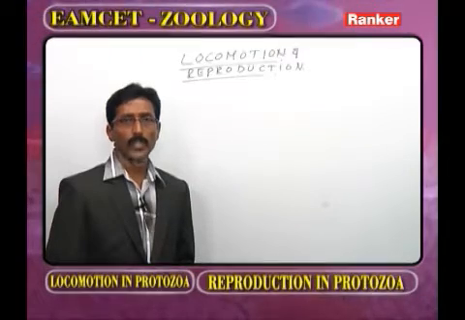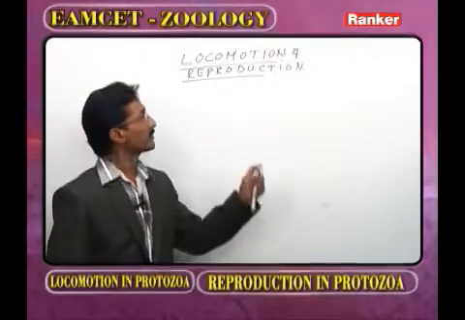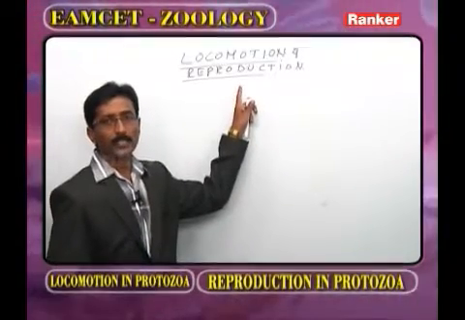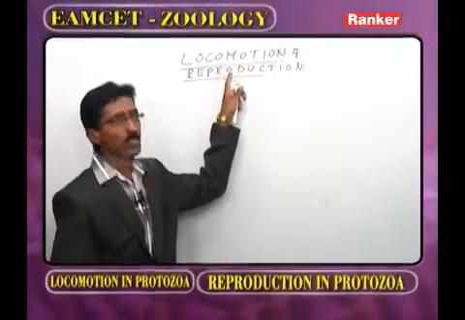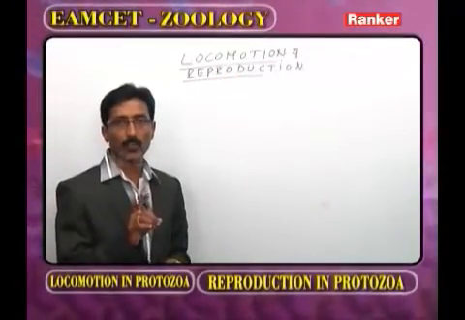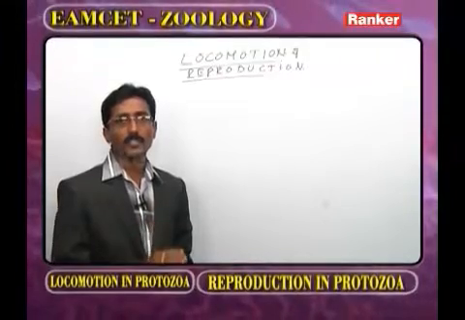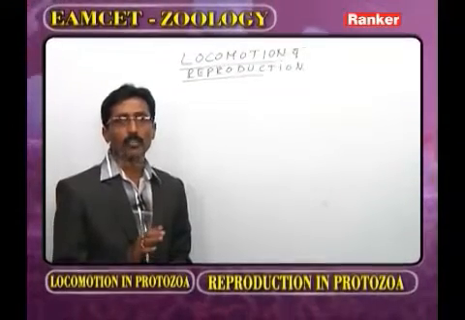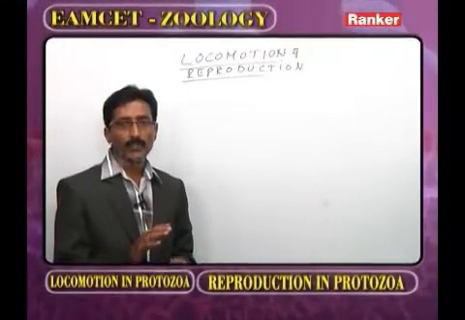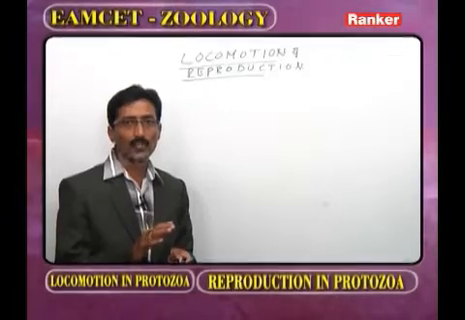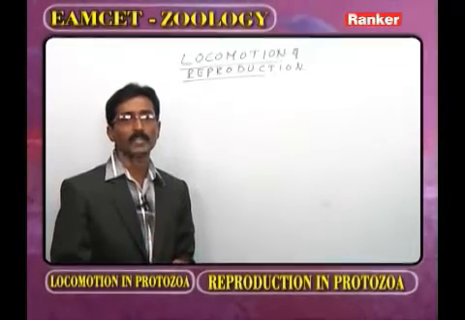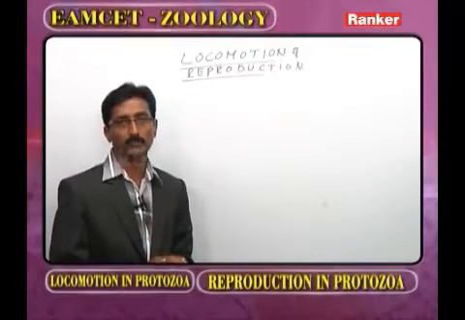Students, today we discuss locomotion and reproduction. In the EAMCET examination, the weightage of locomotion and reproduction is generally 1 or 2 marks. First of all, we have to discuss the locomotion, then we have to discuss the reproduction. Finally, we have to discuss what are the other important bits regarding the locomotion and the reproduction.